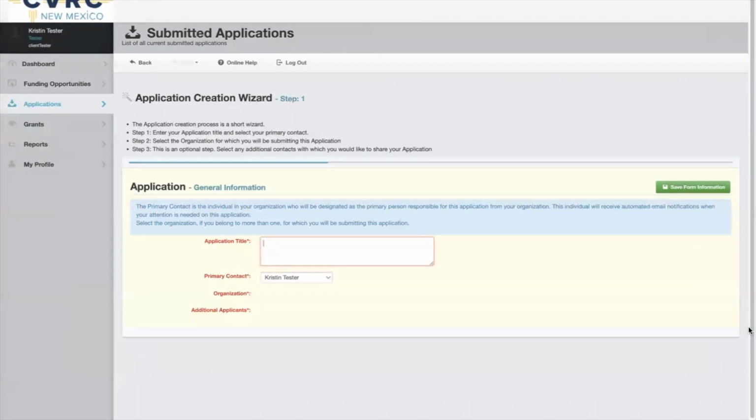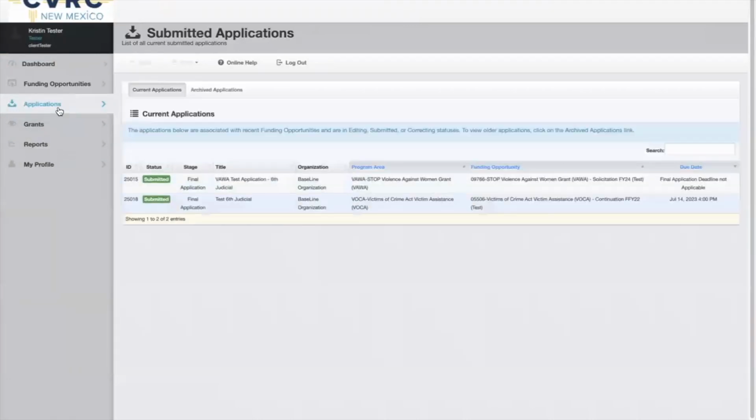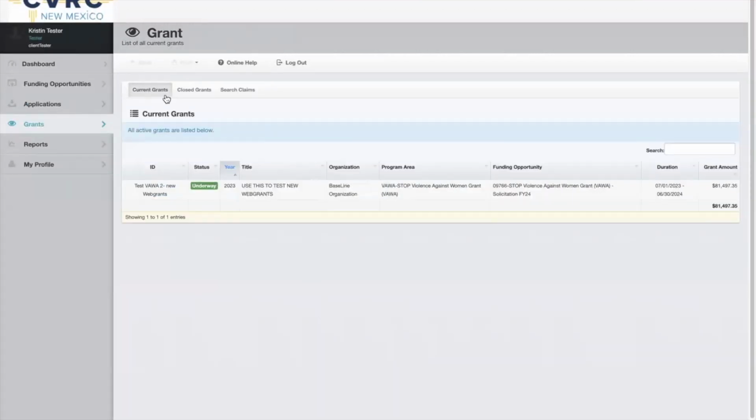To return to an application you've already started, find Applications in the left menu. To edit or review an application, select it from the list. Once you've been awarded a grant, you can find them under Grants in the left side menu. All of your awards that are underway will appear in your Current Grants tab.